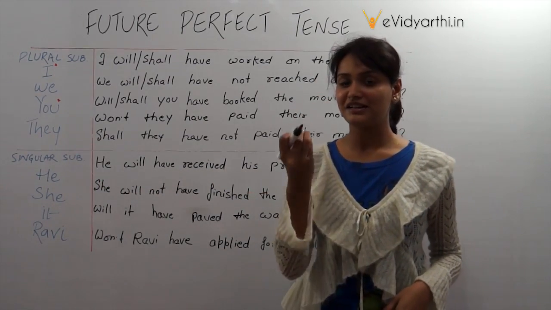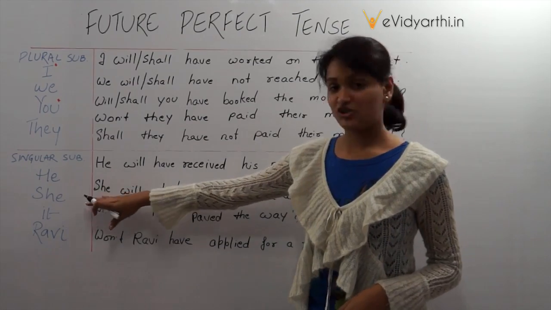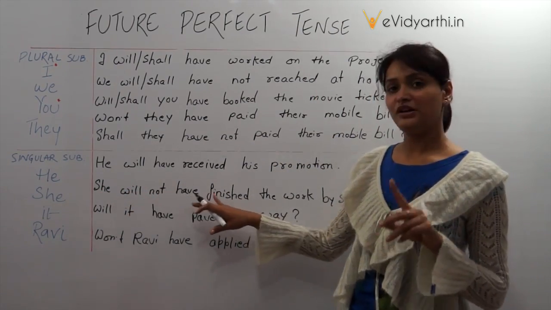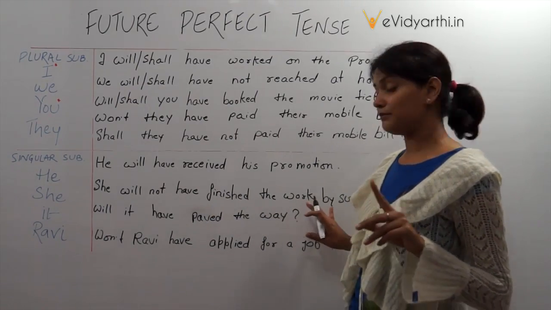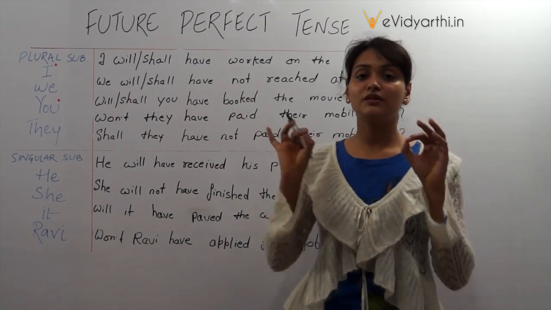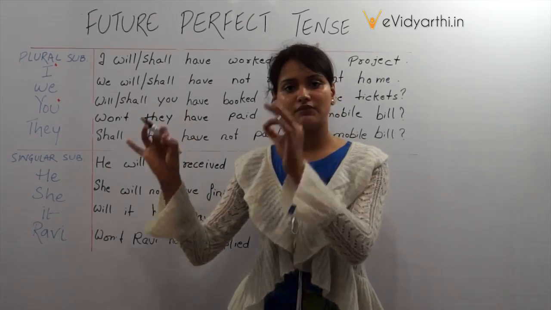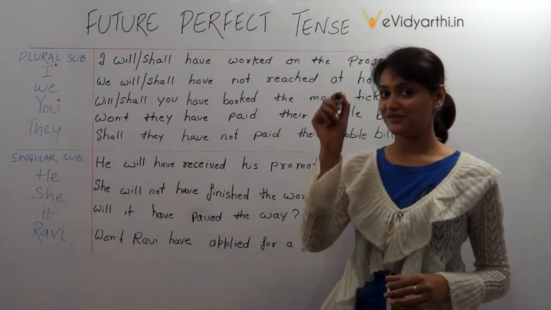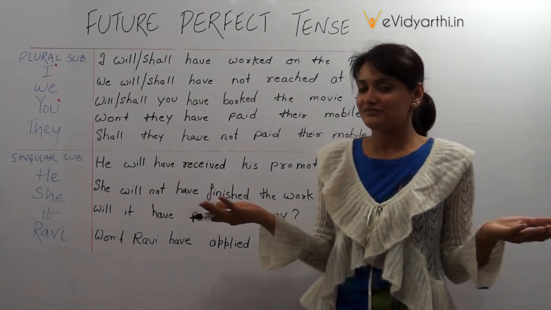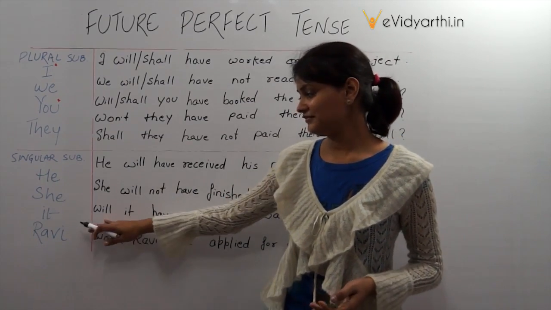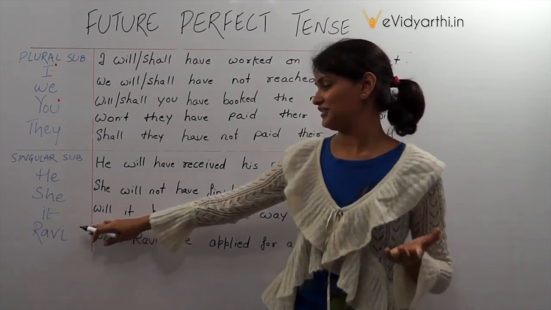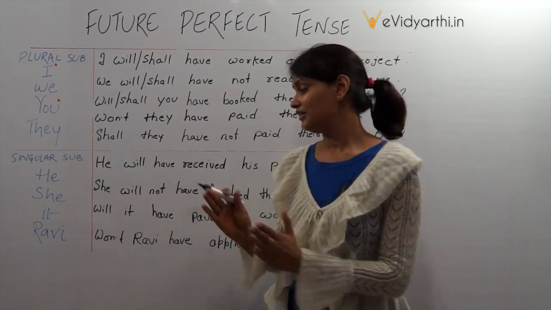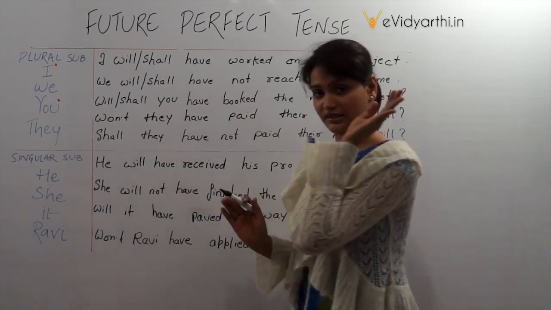Talking about the negative construction. She, which is the subject, will not have finished the work by Sunday. Again here, look at the possibility of finishing the work. Whether it will finish or not, we are not sure. Now, asking a question. What are we doing? Following the same pattern, we are putting the auxiliary verb at the head of the sentence.